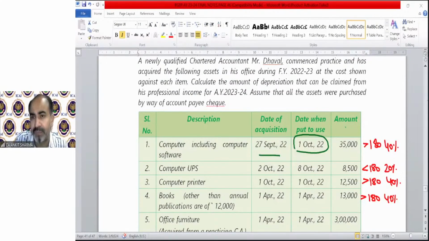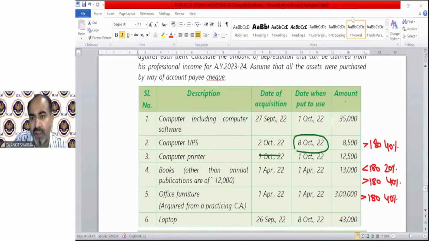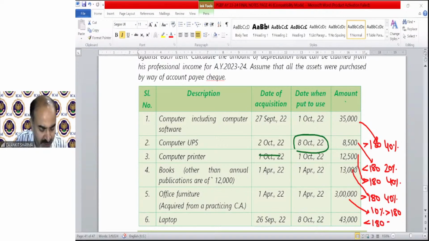Office furniture. In case of office furniture, we can claim, remember, this is for this, this is for this, this is for this, and this is for this. Fine. So now office furniture, again acquired from a practicing chartered accountant, we can claim depreciation rate of 10%, more than 180. And laptop, 8th October put to use, less than 180, so the depreciation rate will be 20%.